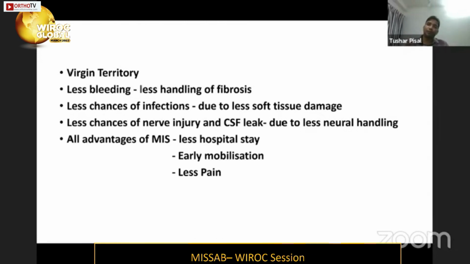So we tend to go to the lateral side, to normal bone, and then from there we go to the center. That means we are again damaging more soft tissue in open surgery. And the other advantages of MIS everyone knows: less hospital stay, early mobilization, and less pain.